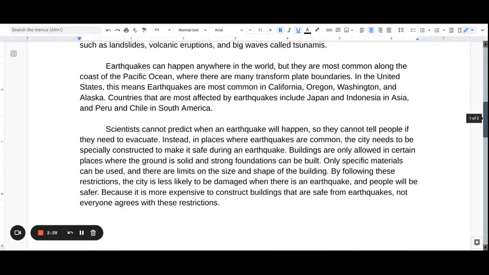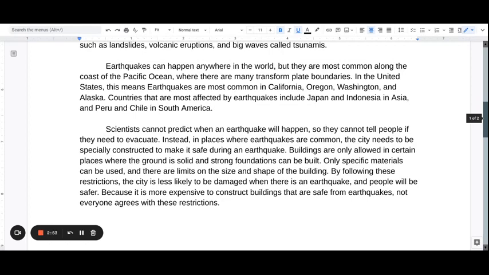Scientists cannot predict when an earthquake will happen, so they cannot tell people if they need to evacuate. Instead, in places where earthquakes are common, the city needs to be specially constructed to make it safe during an earthquake. Buildings are only allowed in certain places where the ground is solid and strong foundations can be built. Only specific materials can be used, and there are limits on the size and shape of the building.